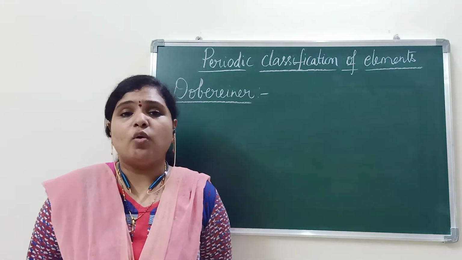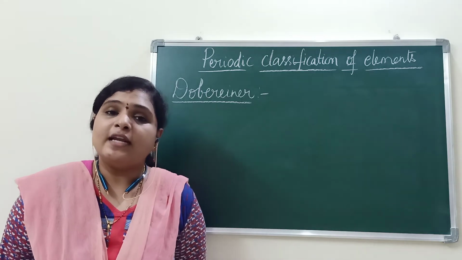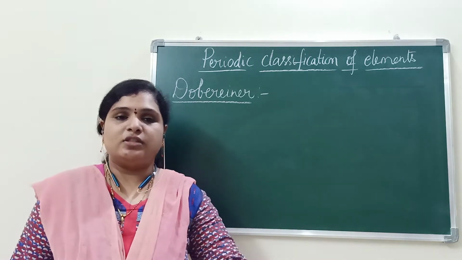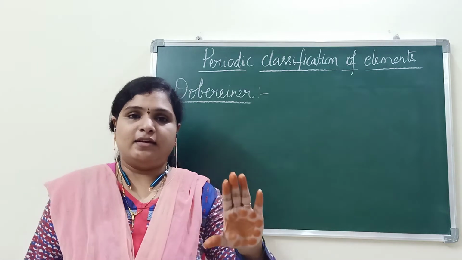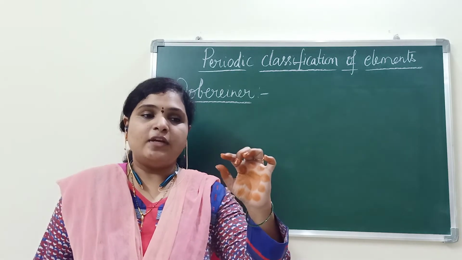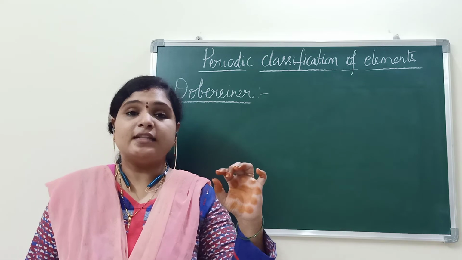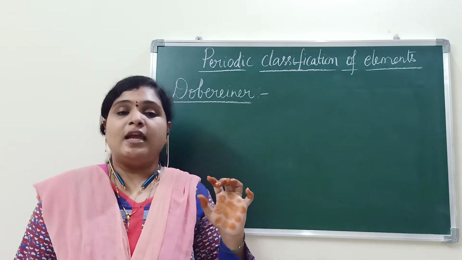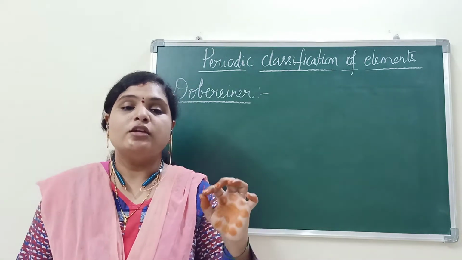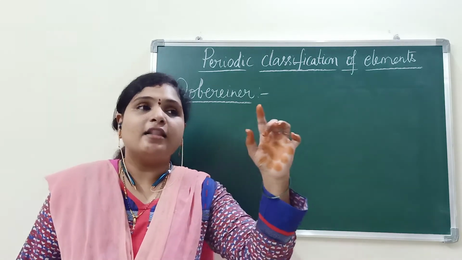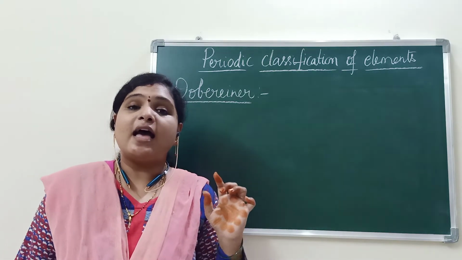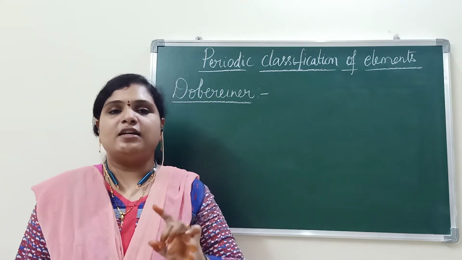He also proposed that if we take any triad, arranged in the increasing order of atomic masses, and take the middle element, its atomic mass is approximately close to the average of the other 2 elements, that means the first and third element.